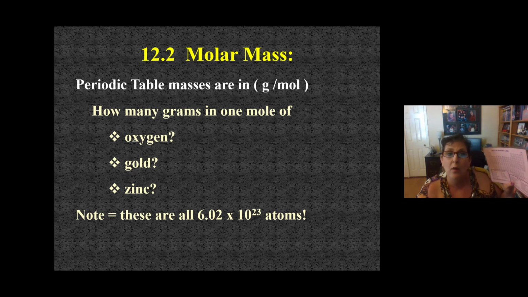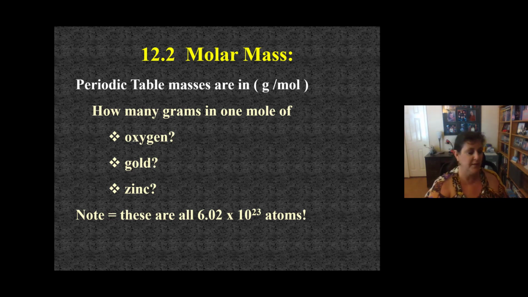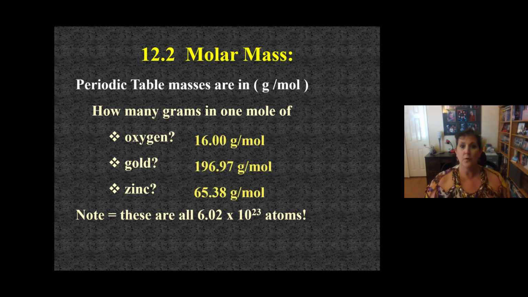How many grams are in a mole of gold? Find gold. I hope you know it's Au. And it's 196.97 grams in 1 mole. What about zinc? How many grams are in a mole of zinc? So find zinc. And it's 65.38 grams in that mole. And again, a mole is just 6.02 times 10 to the 23rd atoms. So there are the molar masses of the elements in atoms for oxygen, gold, and zinc.